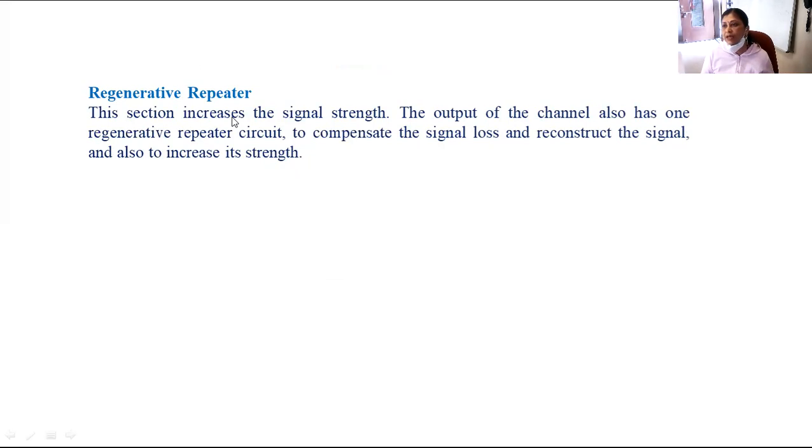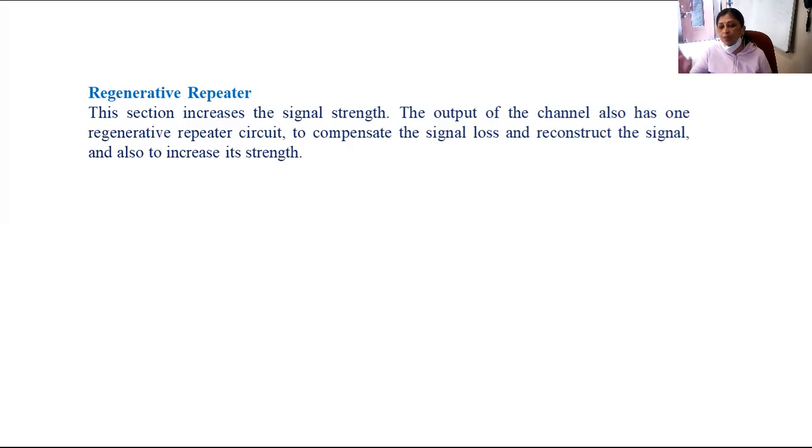So in the block diagram, you can observe the regenerative repeaters at two locations, one at the transmitting end and another at the receiving end. At the transmitting end, the function of the regenerative repeater is to increase the strength of the signal. At the receiving end, its function is to compensate for the signal loss and reconstruct the signal by increasing its strength.